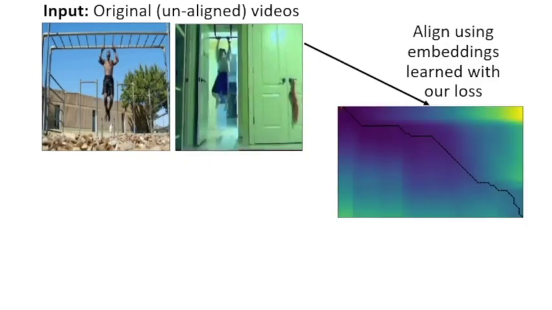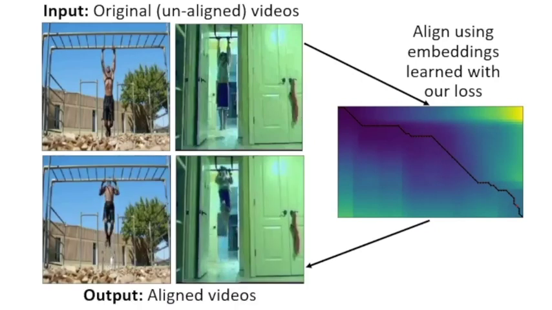Now, given a model trained using our alignment loss, we extract frame-wise embeddings from both sequences and use them to find the optimal path that aligns the sequence on the right side to the one on the left side. This results in aligned videos, where the actor on the right now performs the pull-up action at the same execution speed as the one on the left.